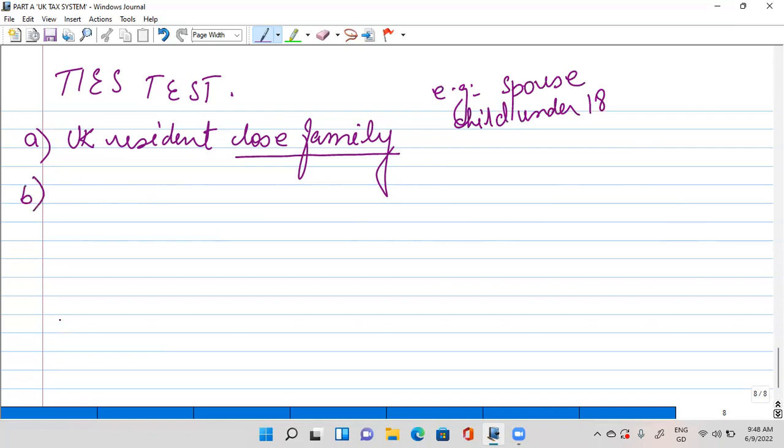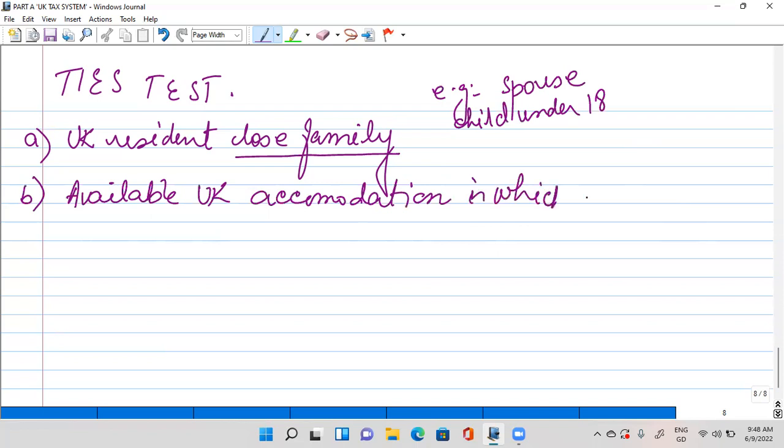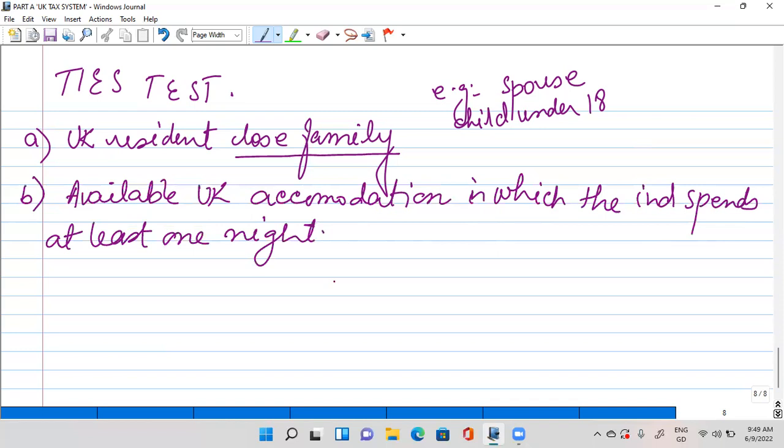Second tie says that his home is available. So during that tax year, a UK home, like his accommodation, must be available in which the individual spends at least one night.